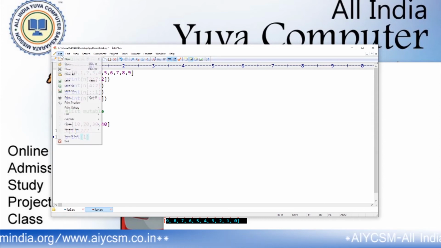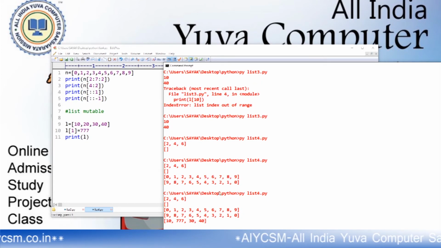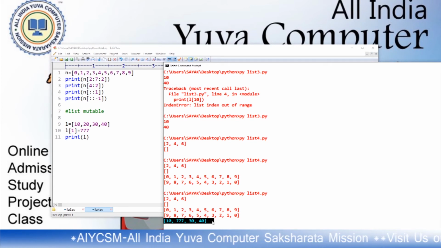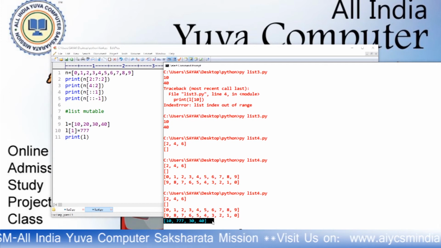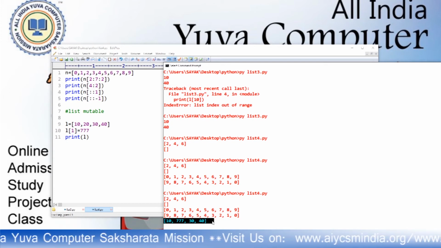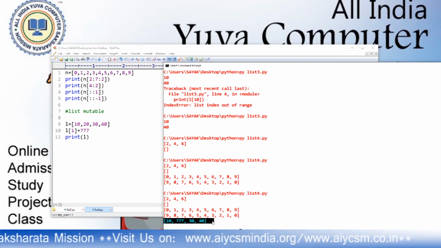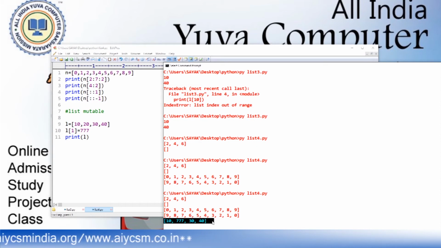Save it and run it from the command prompt. Look at that, this list has been changed. So it indicates that a list is not immutable, a list is actually mutable. With the help of this example, we can understand that we can replace the value of a list. These are the actual examples, and with their help you will understand lists a little bit.